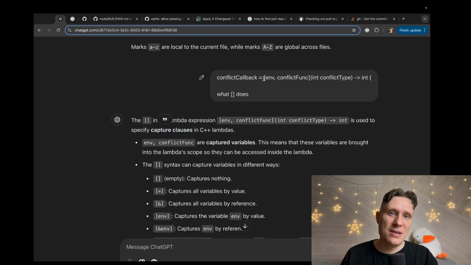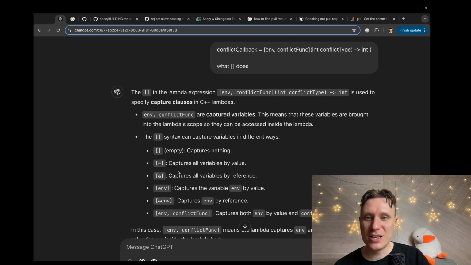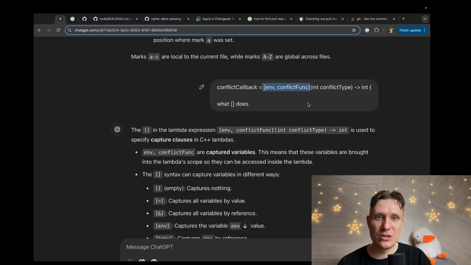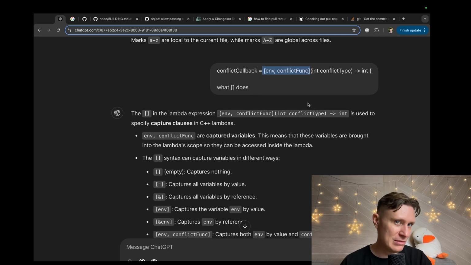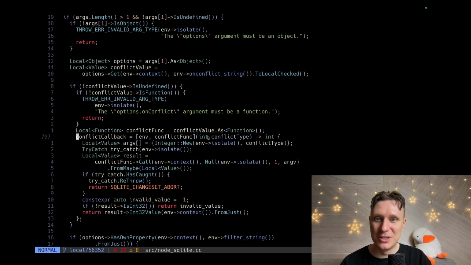We need to list variables that we want to capture. And there are different ways we can capture in C++. We can capture by reference, by value, capture nothing, capture the variable by value. We're capturing by value. So we can create a copy of this stuff in our lambda and store it.